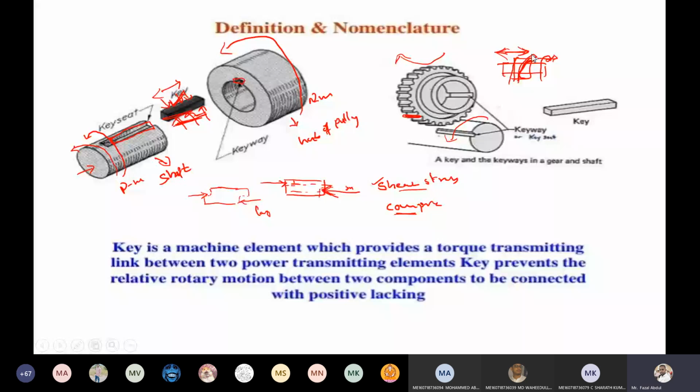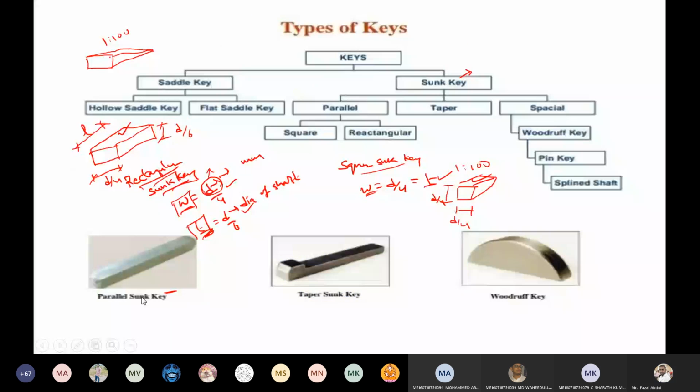Such a possibility is there with the help of this parallel sunk key.